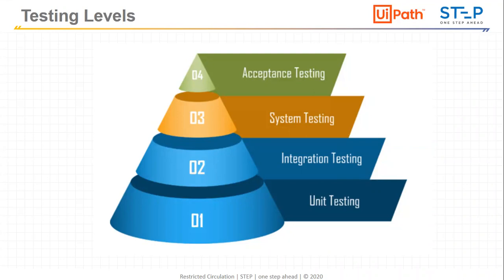Then in system testing, we check the system as a whole, and everything covered for functional and non-functional requirements gets cleared. And UAT, user acceptance testing, is done by the client SME or client stakeholder who knows the application and what its need is. So this is about the testing levels.